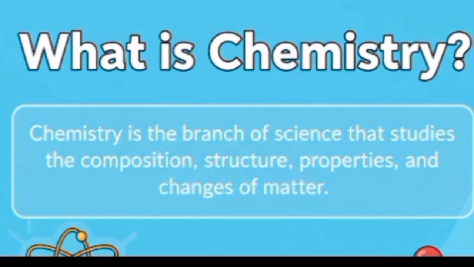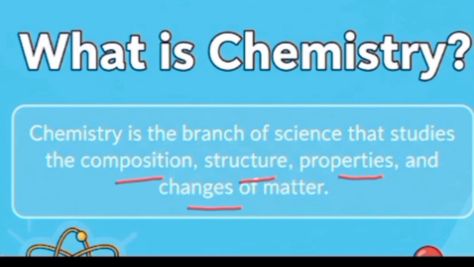First of all, make it clear that chemistry is a branch of science, and we have discussed this in our previous video. And in this branch, we study matter. Now the question arises, what things of matter do we discuss here? In this branch, we study composition, structure, properties, and changes that are occurring in matter.